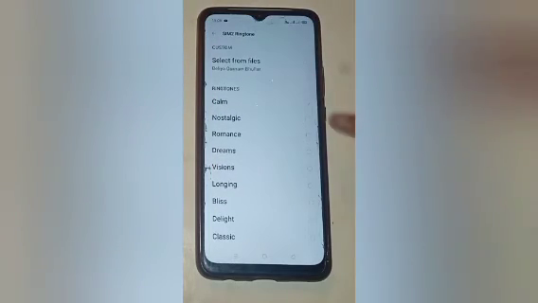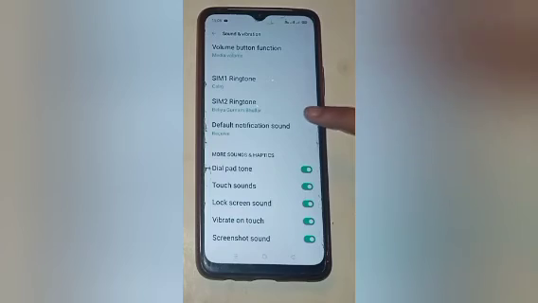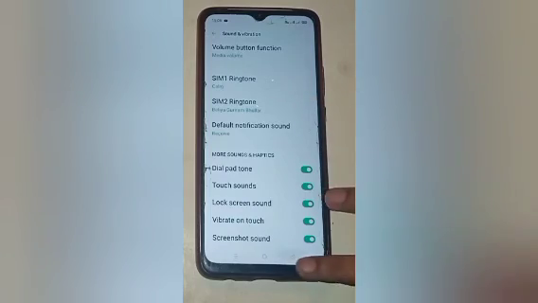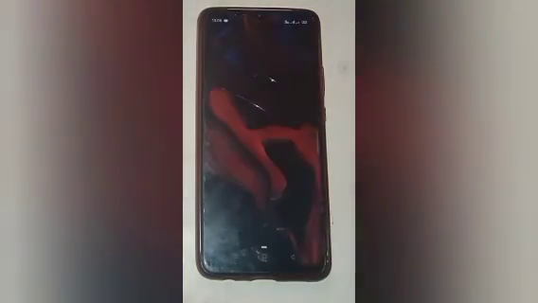Now click on the back option and here you will see download song or ringtone is set in our mobile phone in this way. So I hope this video helps you.